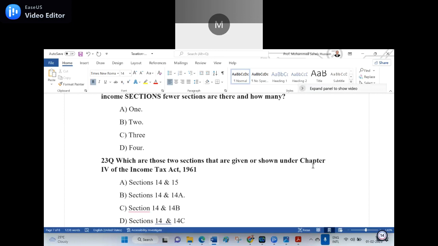Sir, we have gone through it. Sir, how many chapters are there and how many sections are there? Sir, how many amendments are there? What is the latest amendment to the Income Tax Act? Supplementary question.